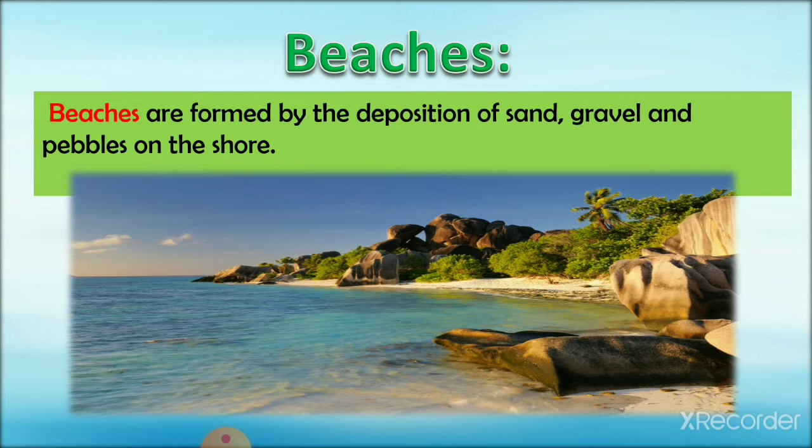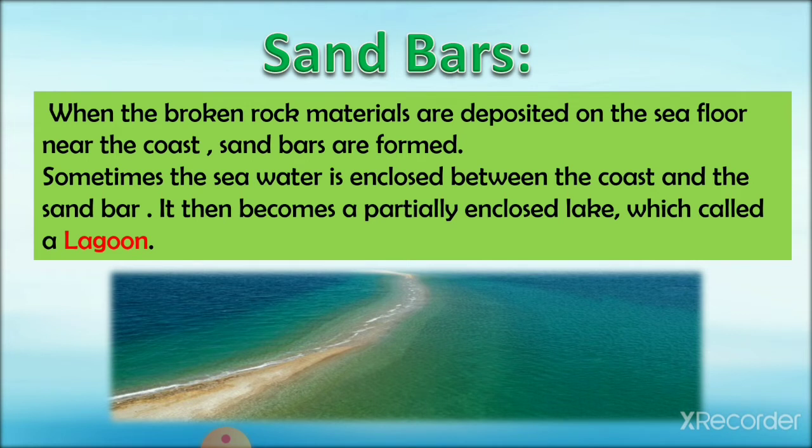They are generally formed when the sea is calm and the winds are at low velocity, blowing slowly. The next one is sandbar, right? When the broken rock material is deposited on the sea floor near the coast, sandbars are formed. You can see in the figure. Sometimes the seawater is enclosed between the coast and the sandbar. It then becomes a partially enclosed lake which is called a lagoon. And the examples of lagoon are the Vembanad and Ashtamudi lakes on Kerala coast, right, which are lagoons.